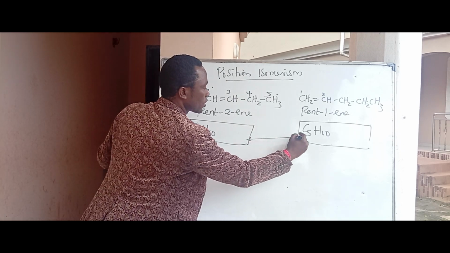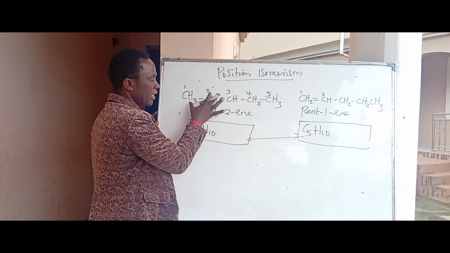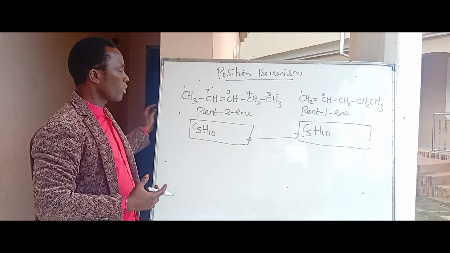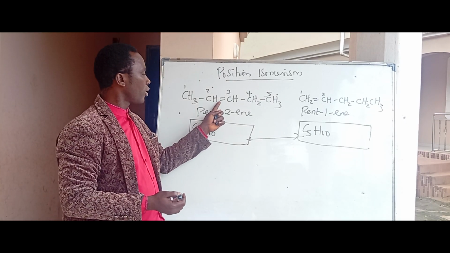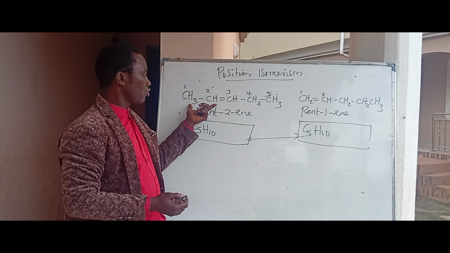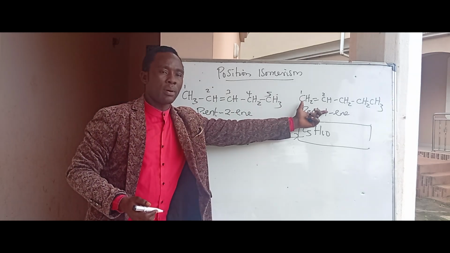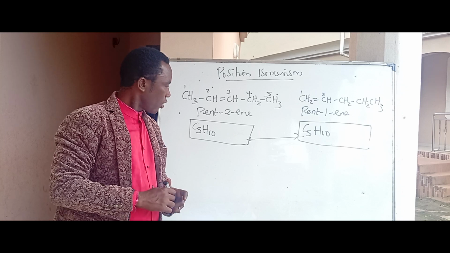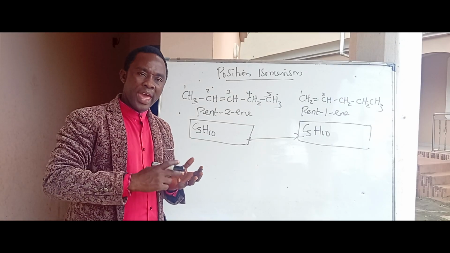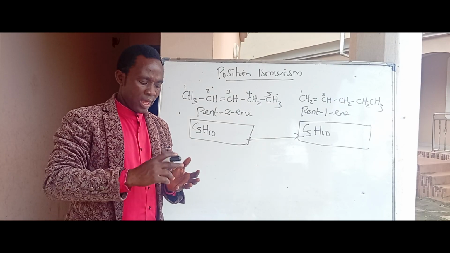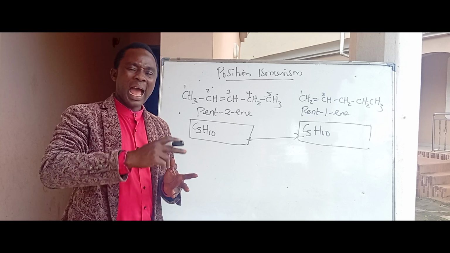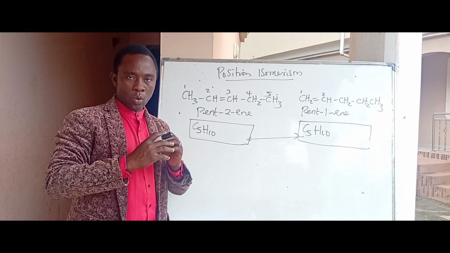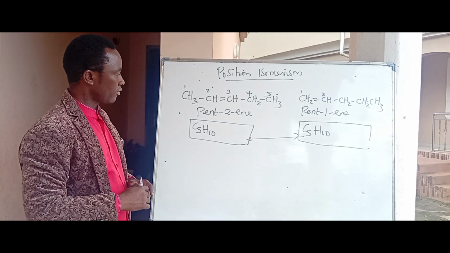They have the same molecular formula, but their structure differs. What makes their structure differ is the functional group, which is the double bond. Here the double bond is at number 2. Here the double bond is at number 1. Therefore you can also have hex-1-ene, hex-2-ene, and hex-3-ene being isomers. What differs is the position of the double bond.